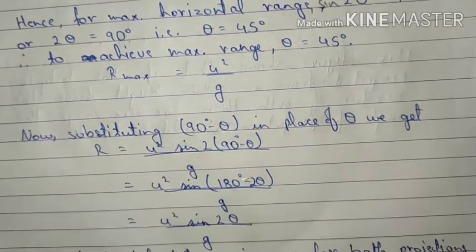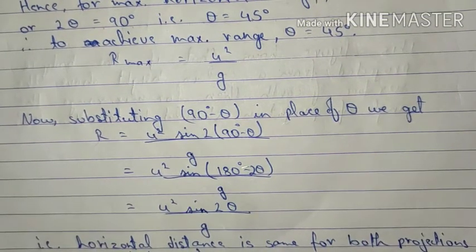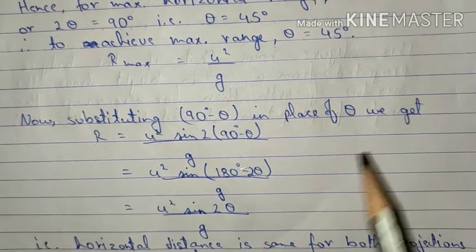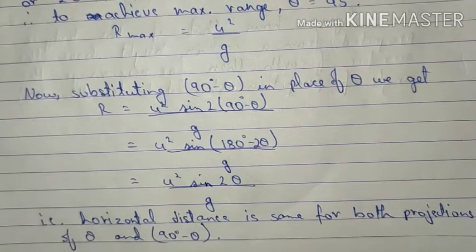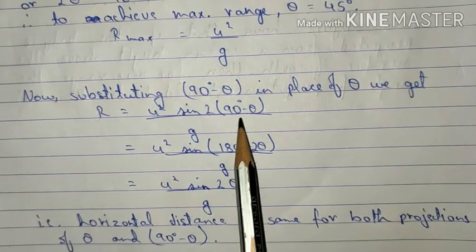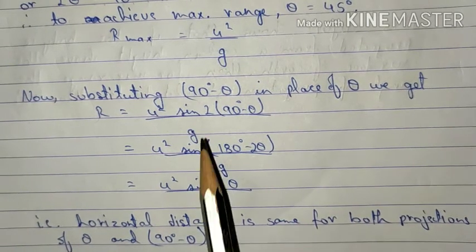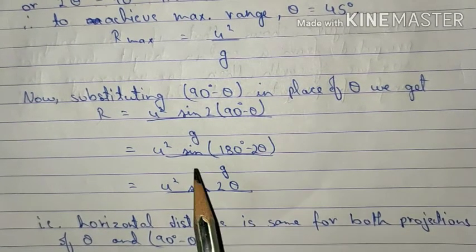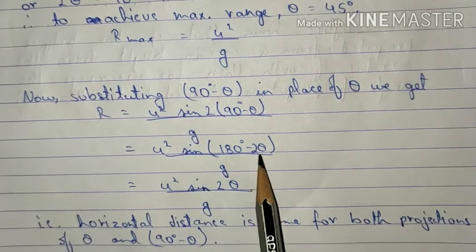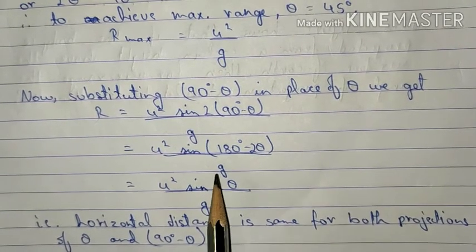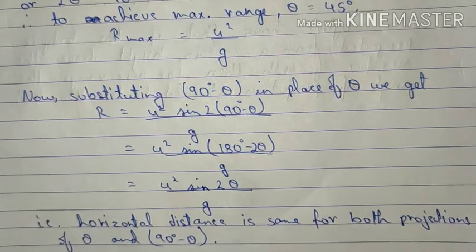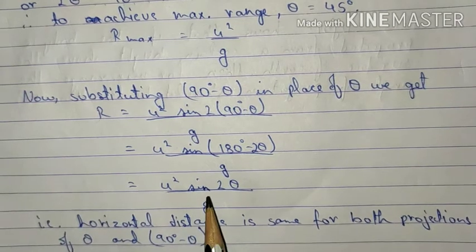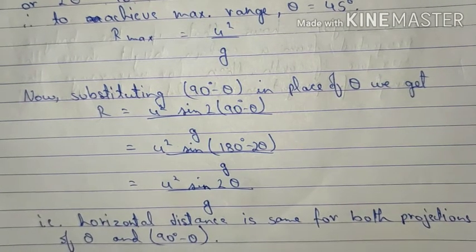Let's move on to the next thing. What will happen if instead of theta we take 90 minus theta? So in this particular equation itself, instead of theta, let's take 90 minus theta. So what do we get? U square sin 2 (90 minus theta) upon g. Now opening the brackets, what do we have? Sin (180 degree minus 2 theta). We all know that sin (180 minus theta) can also be written as sin theta. So it becomes equal to u square sin 2 theta upon g.